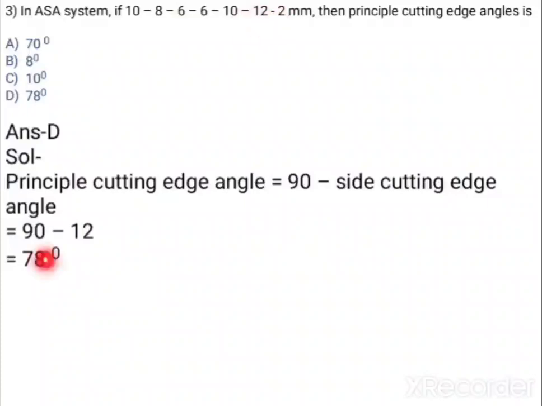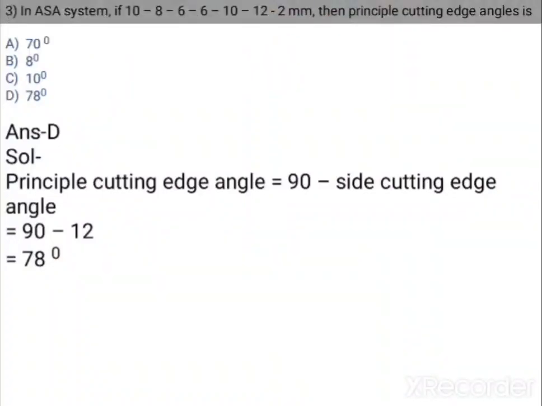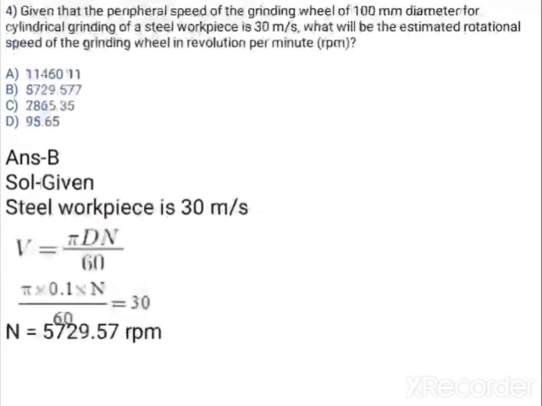So 90 minus 12 you will get 78, and that is nothing but option number D. So you have to be careful about these angles. So this position is indicating your side cutting edge angle.